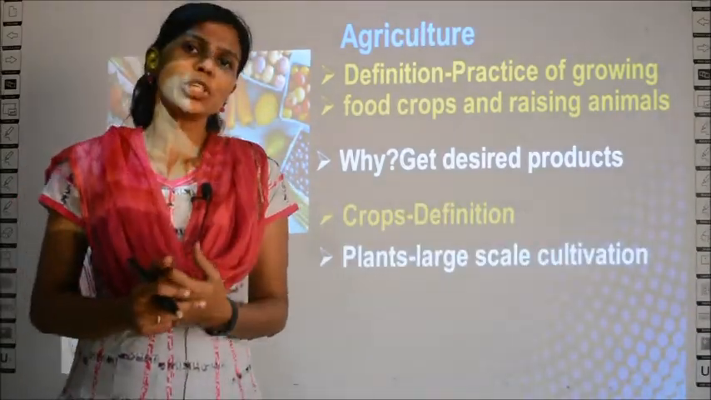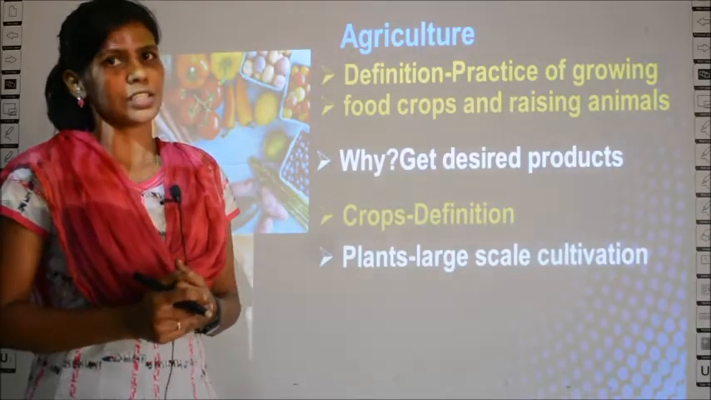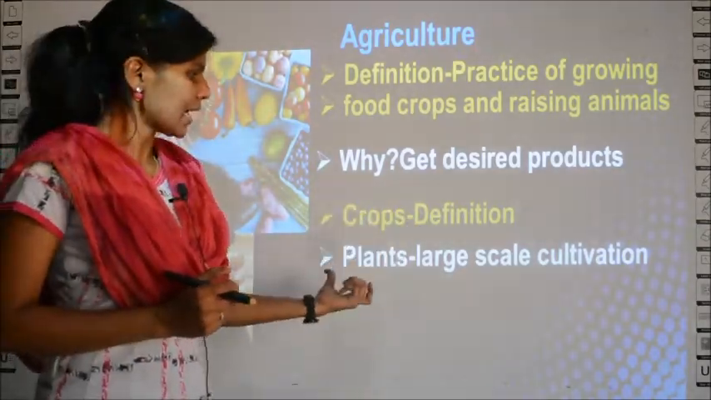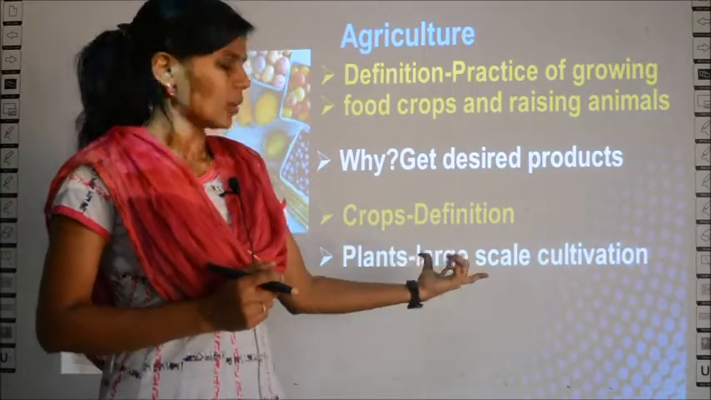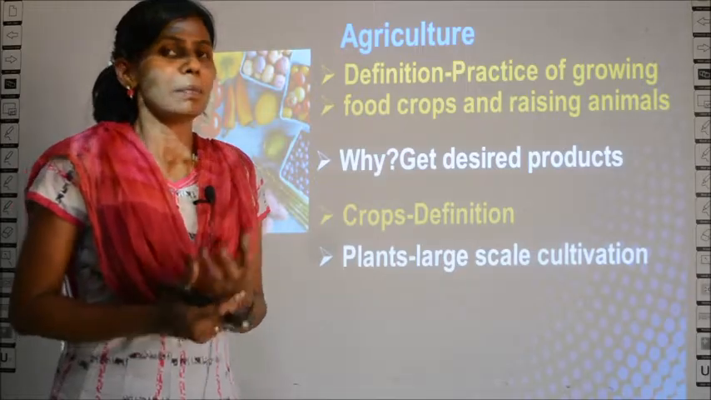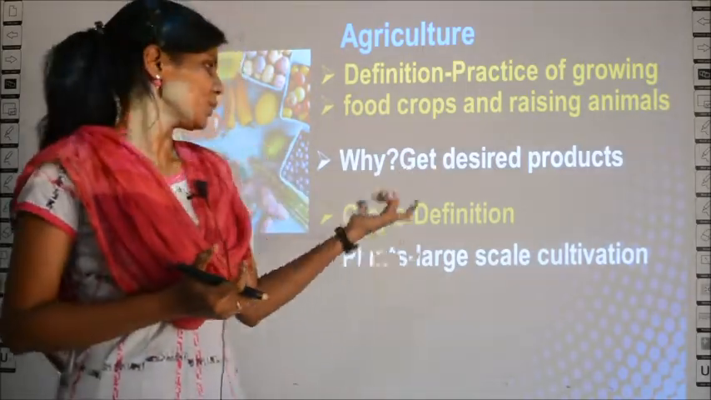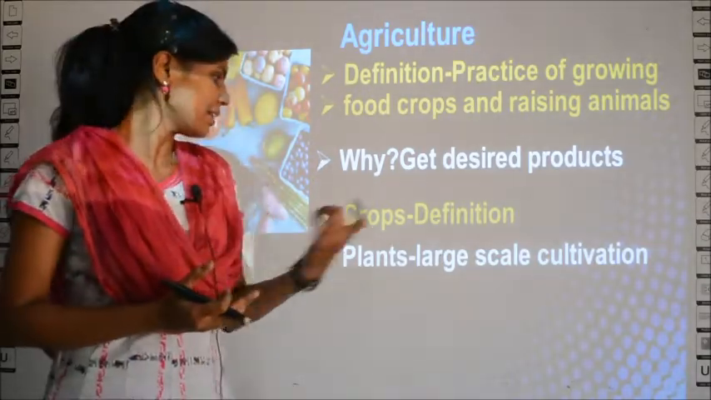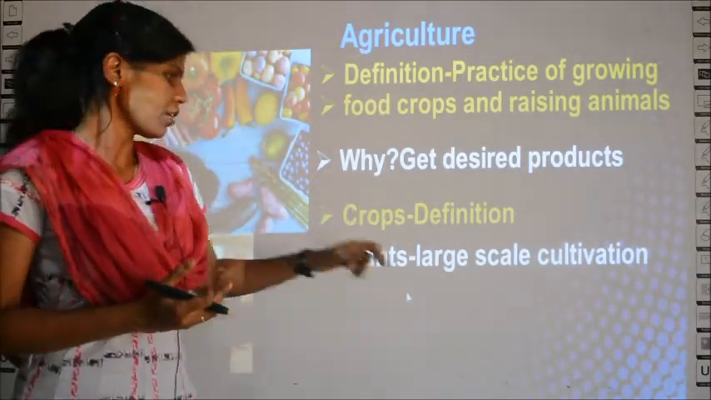Then the definition of crops is given in your text. So, how can you define crops? Crops are plants which are grown on a large scale. Generally we have plants everywhere, no? Which you refer to as crops. If you are going to cultivate on a large scale, then you can define those plants as crops.